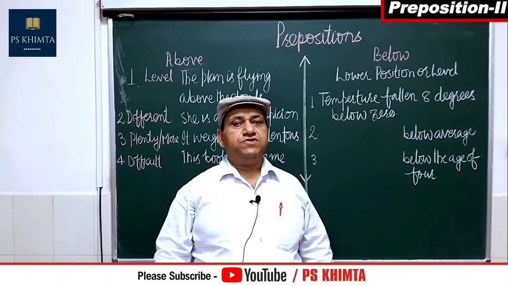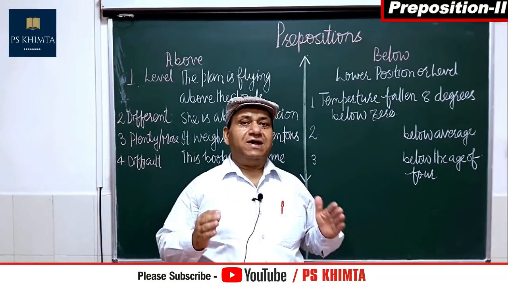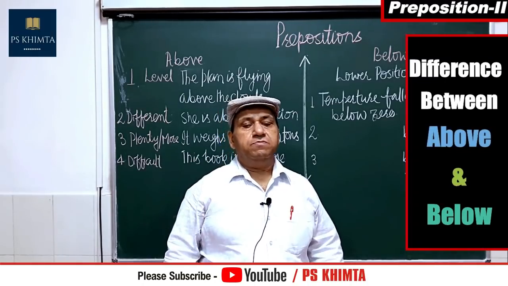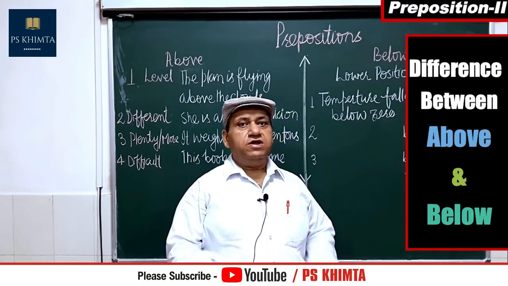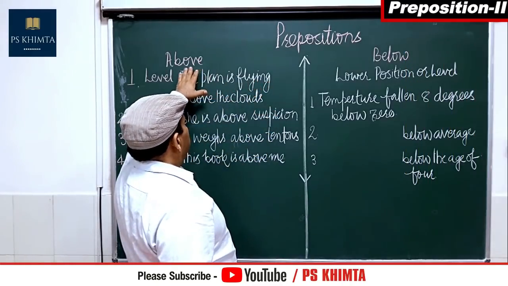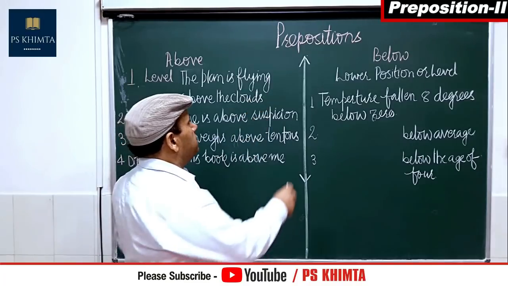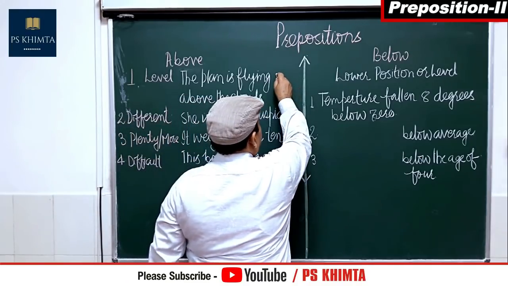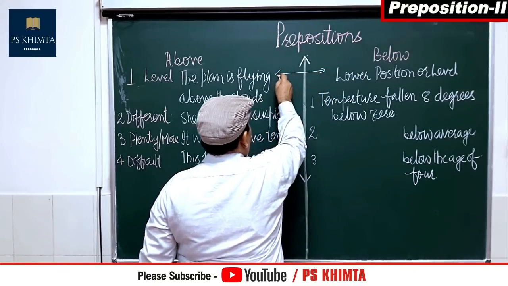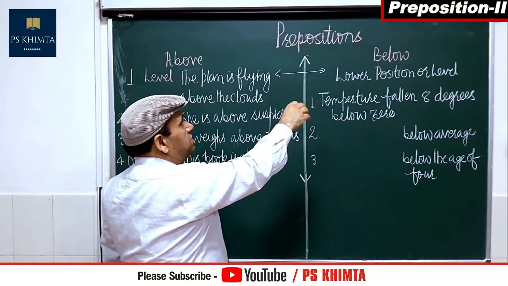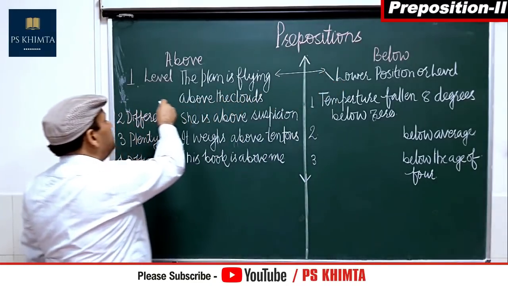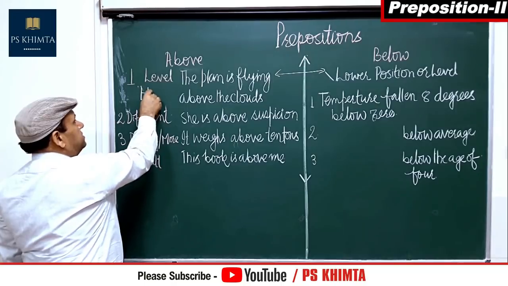So as we did the difference between over and under, we are going to do the difference between above and below. That is again very interesting. See, above and below, it is a sort of level. Okay? This level is the lower side, and this level is the higher side.